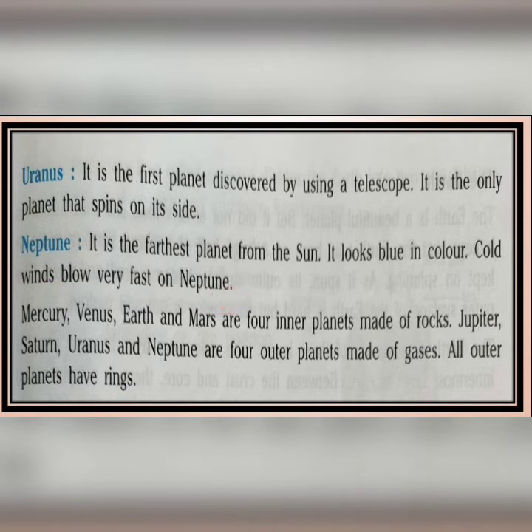So, Mercury, Venus, Earth and Mars are 4 inner planets made of rocks. And Jupiter, Saturn, Uranus and Neptune are 4 outer planets made of gases. All outer planets have rings. Outer planets are what? The planets which have rings. And in inner planets, no rings have been found till now.